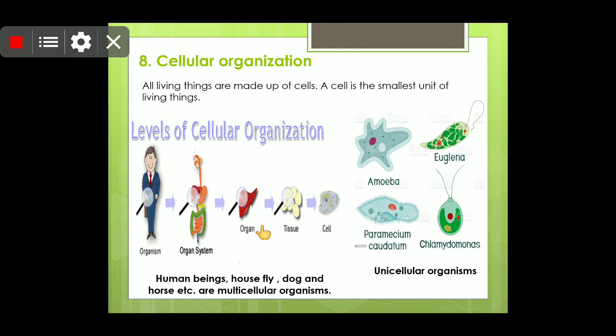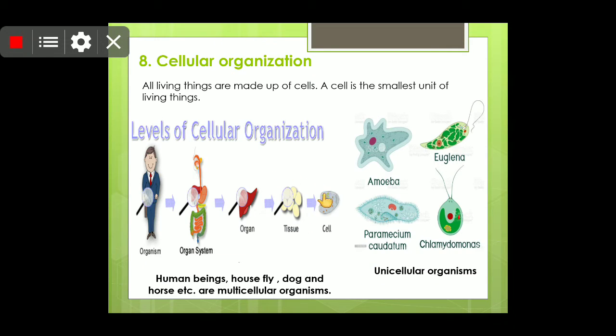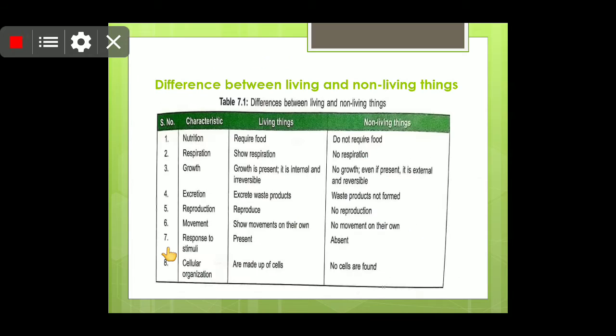That means so many cells associate together to form a tissue, and then tissues combine together to form organs, and organs combine together to form an organ system, and finally the organism will be formed.